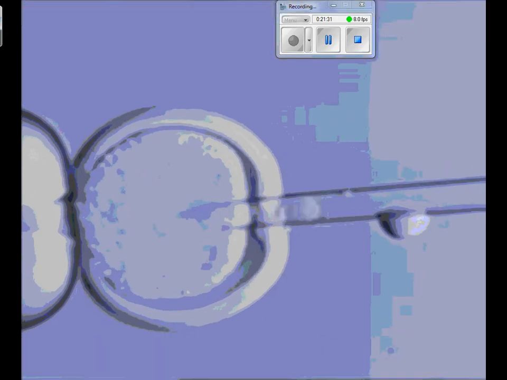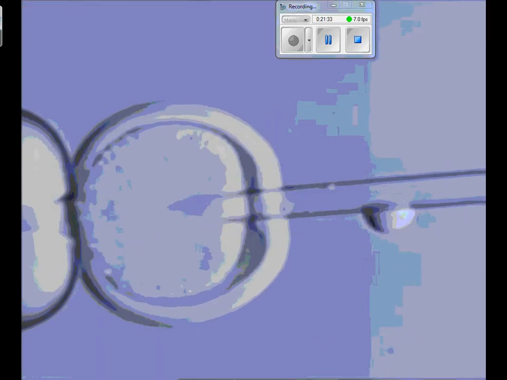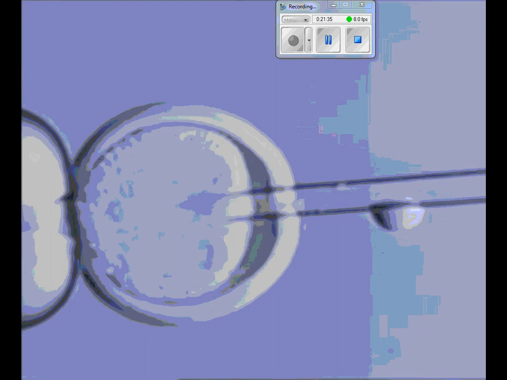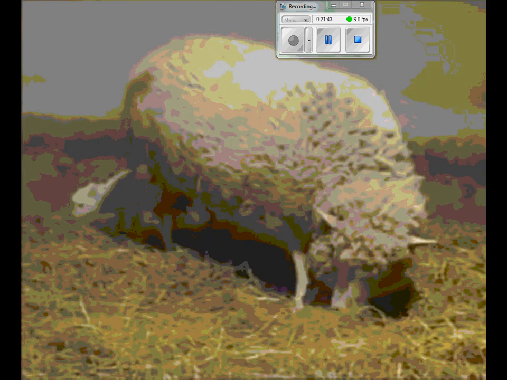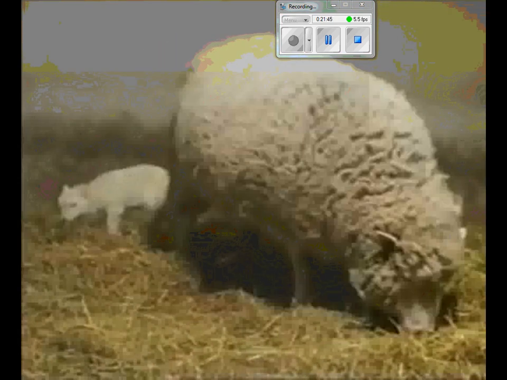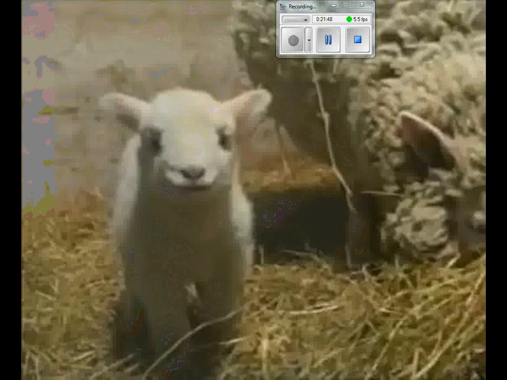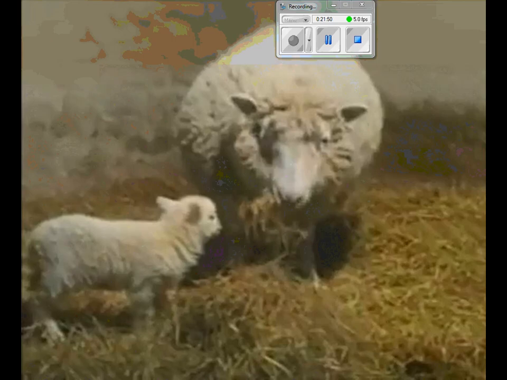This cell was inserted into the emptied, unfertilized egg. They put that cell into the egg. Now the egg contained a complete set of genes from the adult udder cell. After implantation into another sheep, it grew into a complete new individual. They tricked that cell into thinking it was fertilized. An exact genetic copy, a clone of the sheep that donated the udder cells.